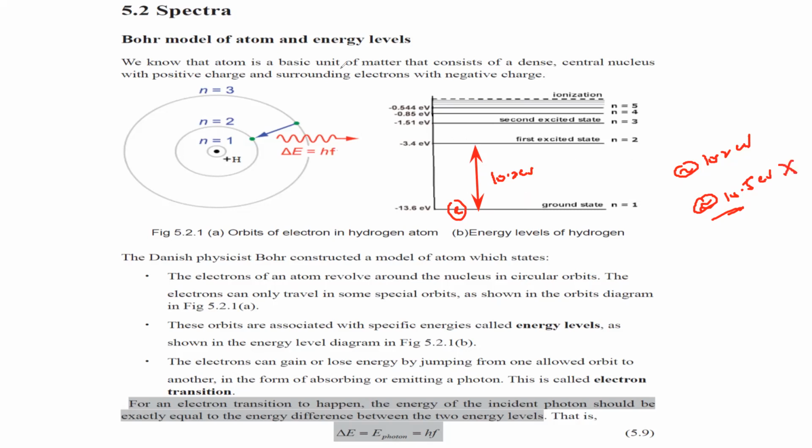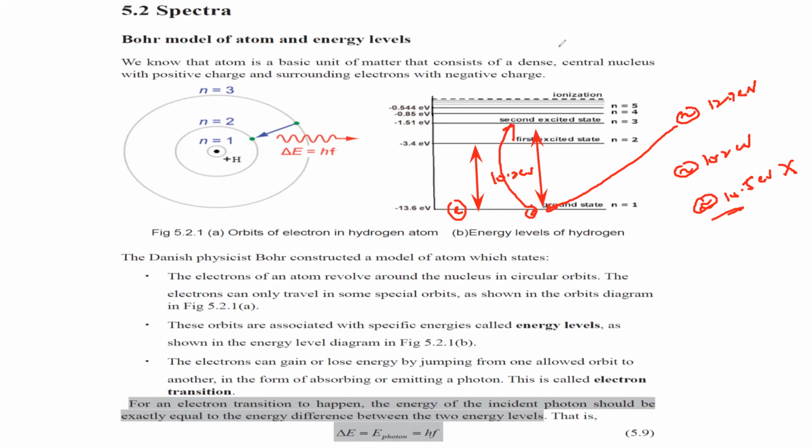But when we check the first shell and the third shell, what is the difference in the energy between them? That is minus 1.51 minus minus 13.6. So the difference in the energy is 12.09 between the first and the third shell. So if the photon energy is 12.9 electron volt, what will happen? This electron will absorb this photon and it will not jump from the first shell to the second. Now it will jump from the first shell to the third shell, because the photon energy is equal to the difference in the energy of the first and the third.